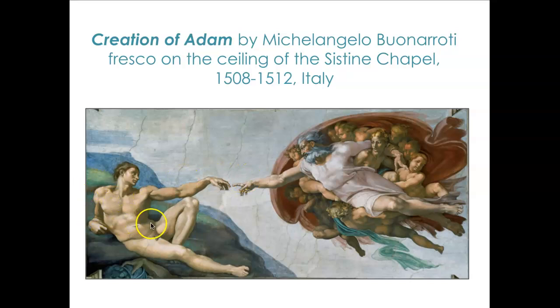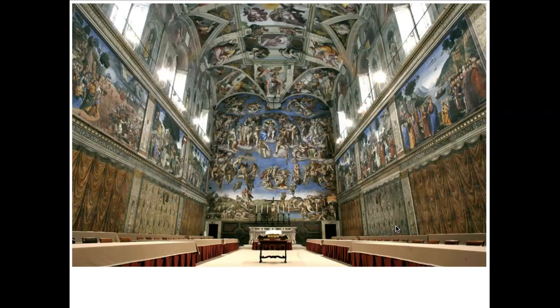And in Adam, we could see that there's a lot of details in the muscles. We could see proportion, the understanding of the human body, and chiaroscuro with all the shading that's going on. So this is the Sistine Chapel, and there's actually a lot of paintings that go along with it, right?